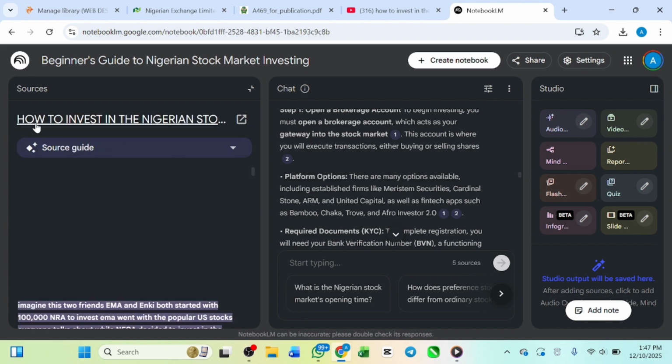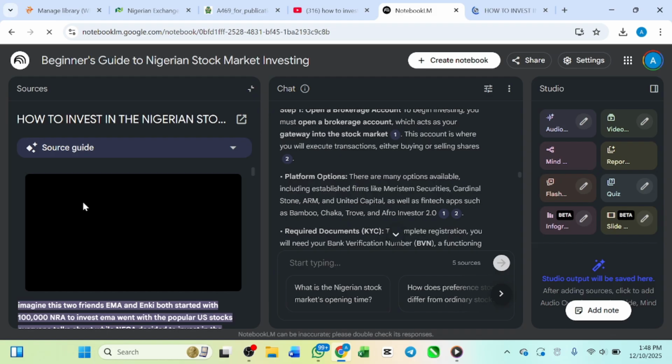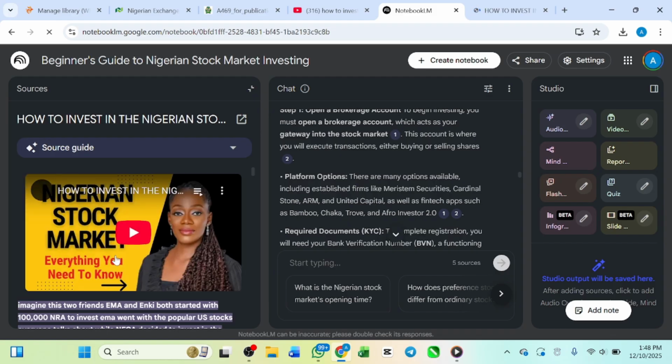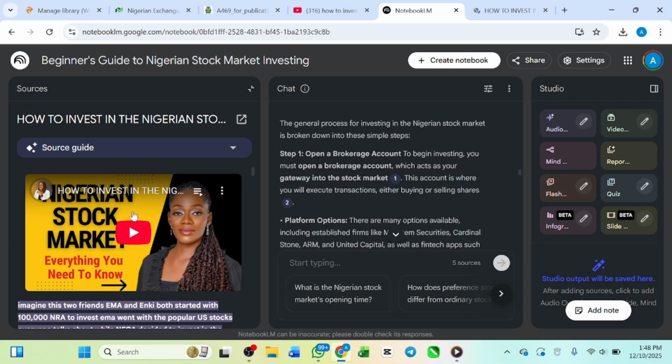You can get it. You see how to invest in the Nigeria. Look at the source that provided, right? This source that provided, this is the source. You can go to the source. Look at the sources. This is the source where it comes from. It's here: how to invest in the Nigeria stock market. This particular answer, this is where it comes from. That is what I'm trying to say.